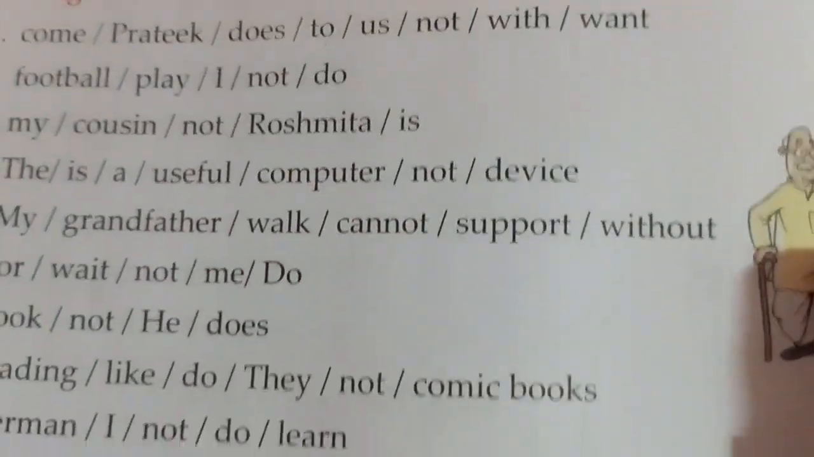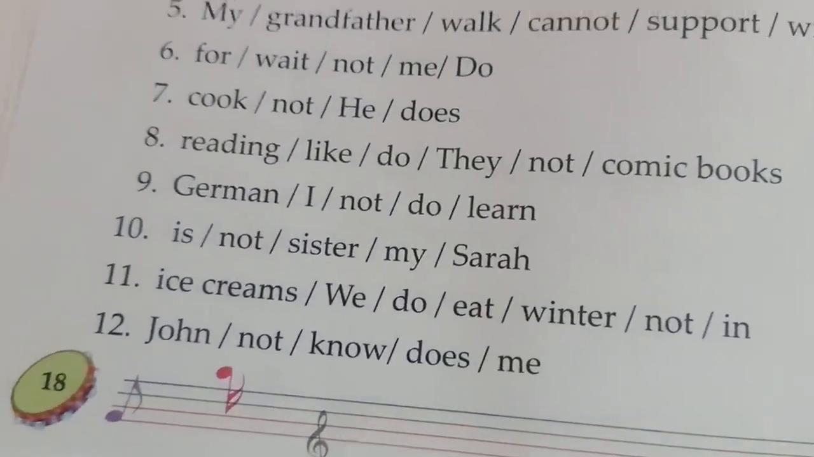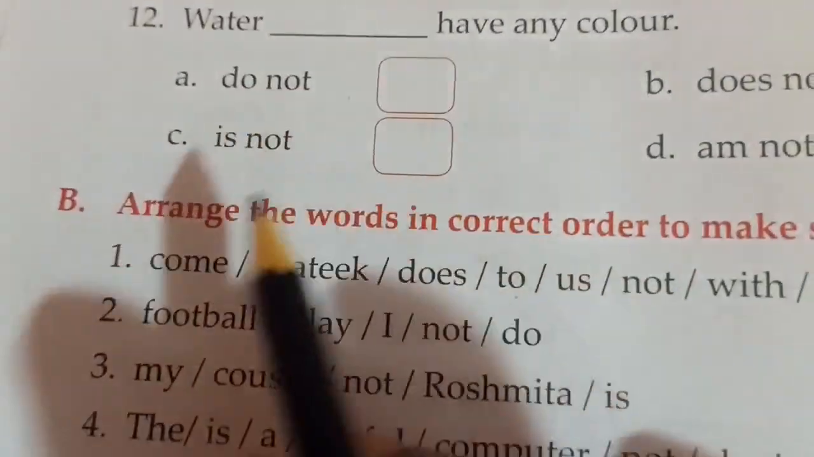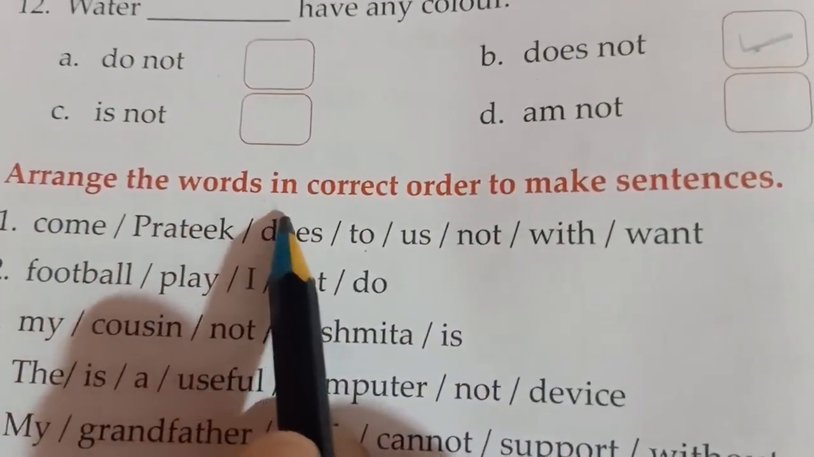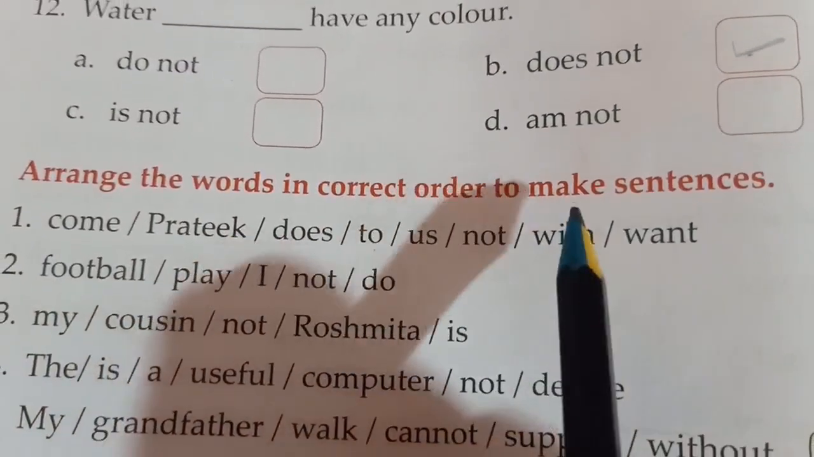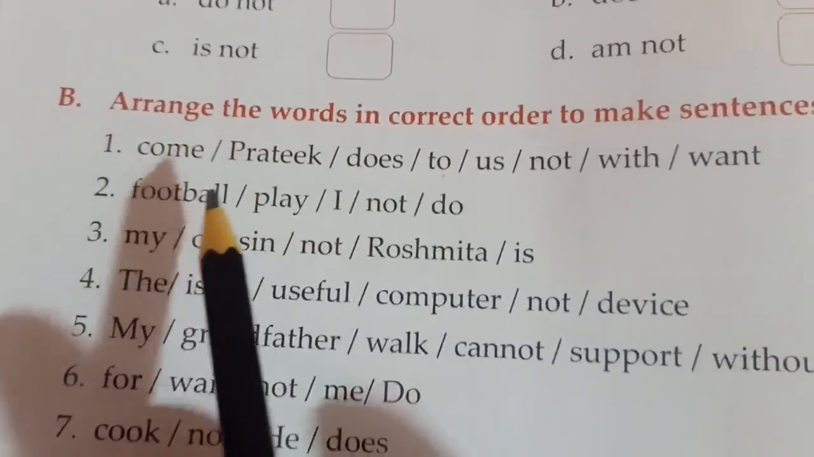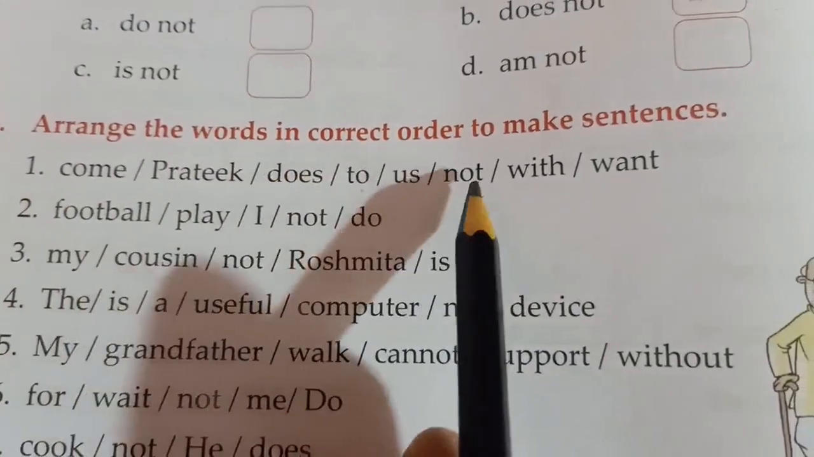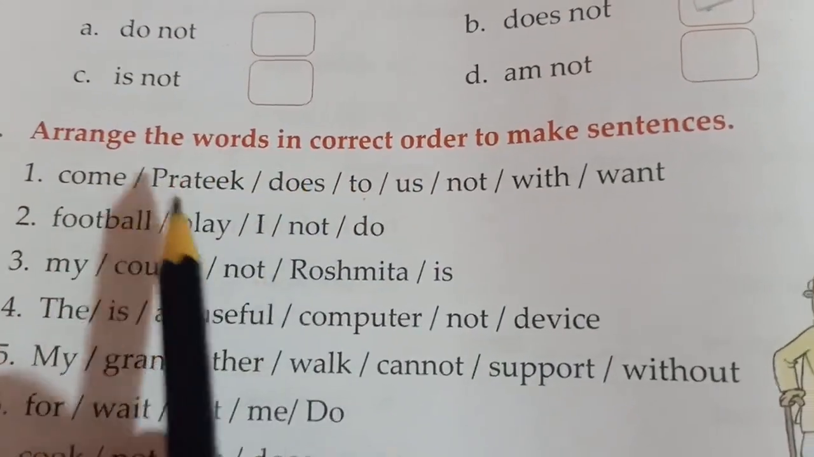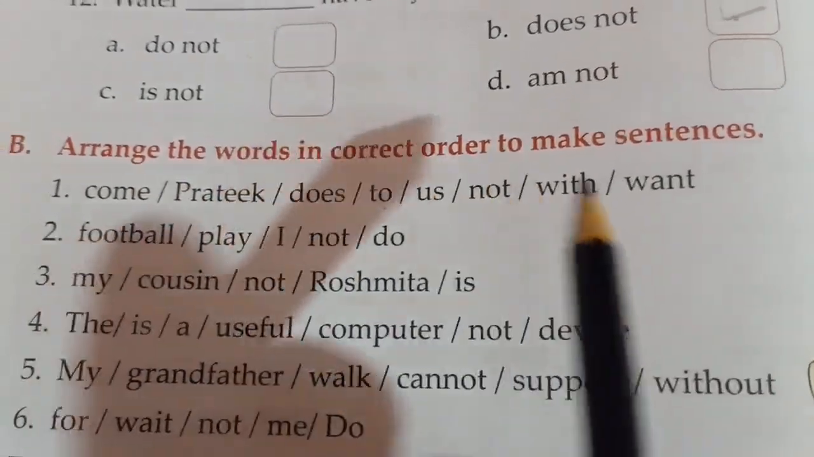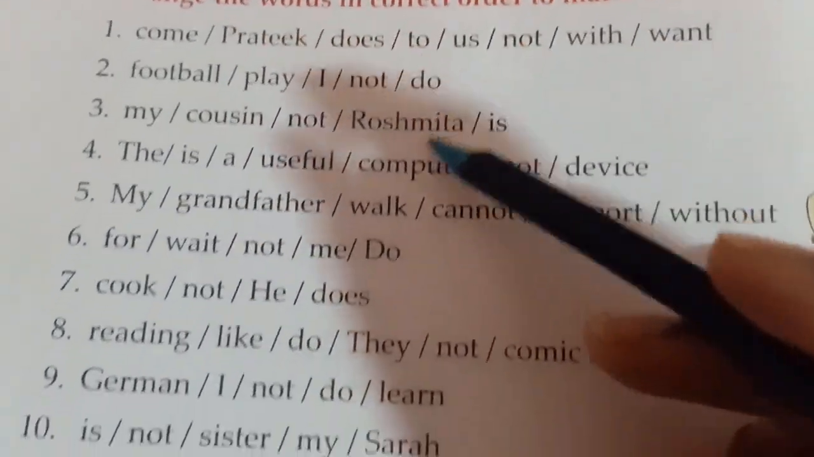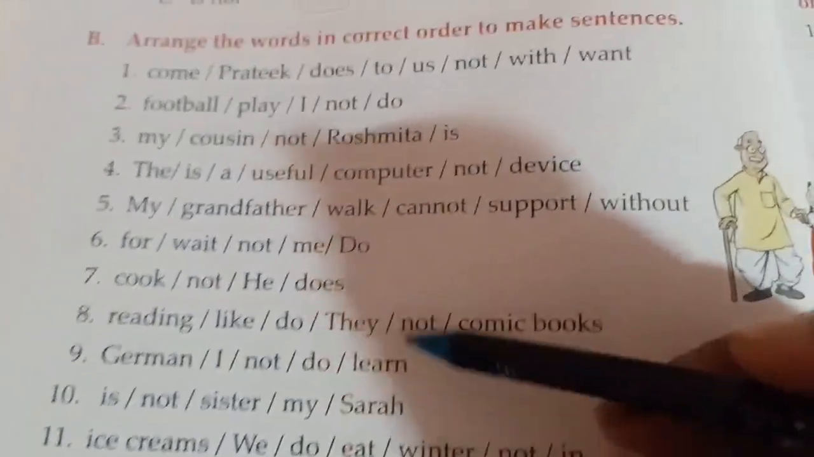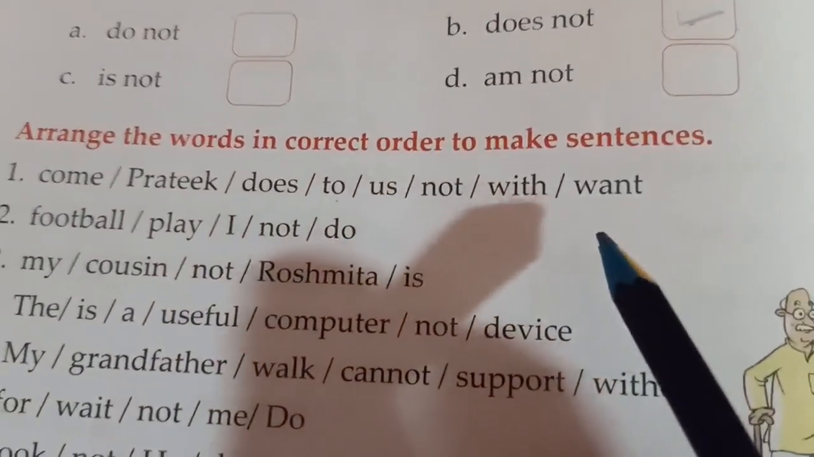So turn to page number 18, children. Okay, and we'll do this question. Arrange the words in correct order to make sentences. See, children, here words are written and we have to arrange them to make a meaningful sentence. Okay, and all the sentences will be negative sentences.